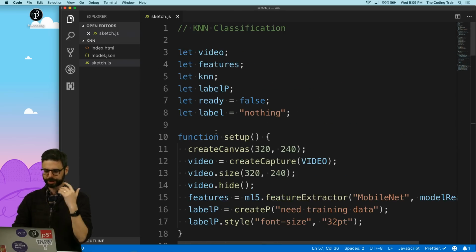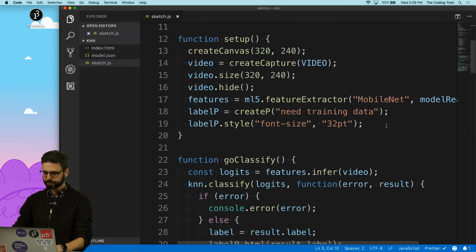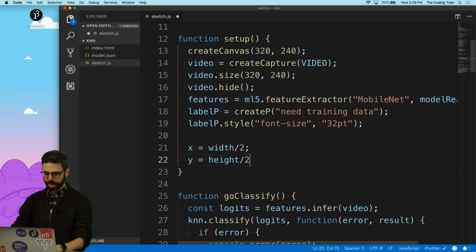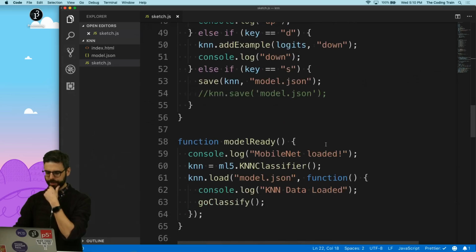But just for simplicity, I am going to put an X and a Y. Just to give you a demo, I'm going to make an X and a Y. I'm going to start those X and Y at width divided by 2 and height divided by 2. I am going to then, in draw,